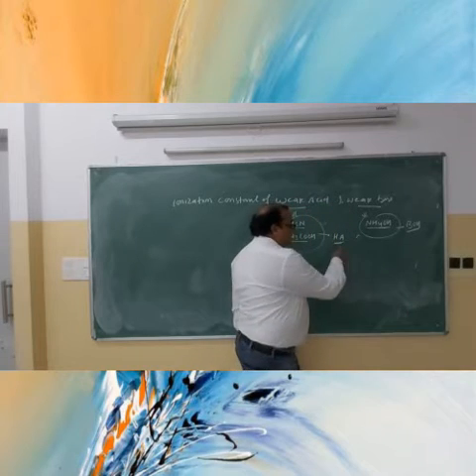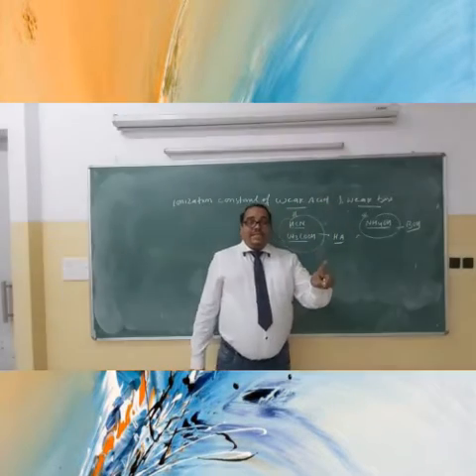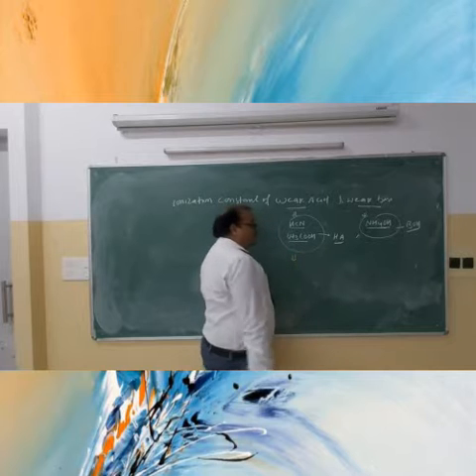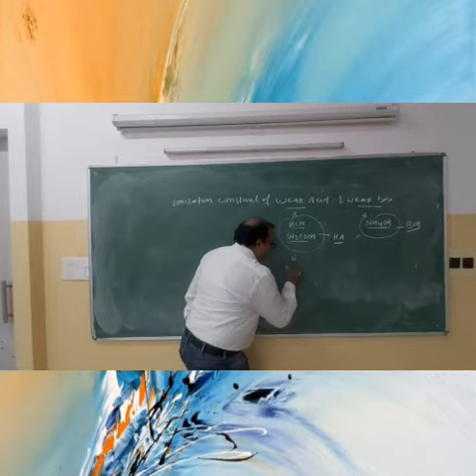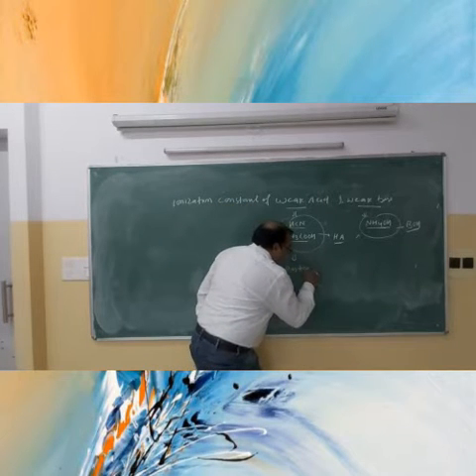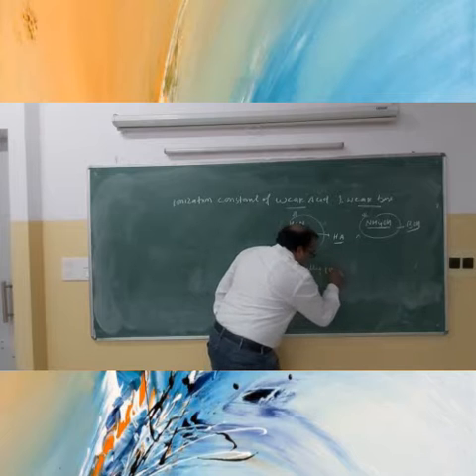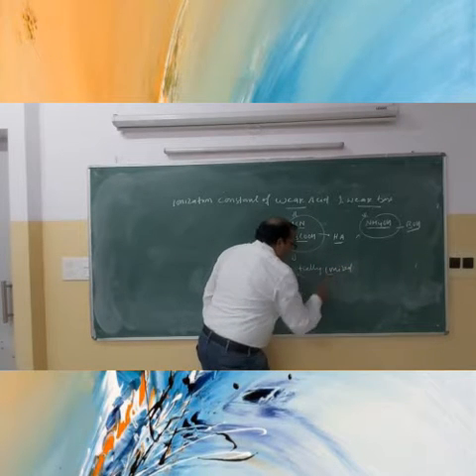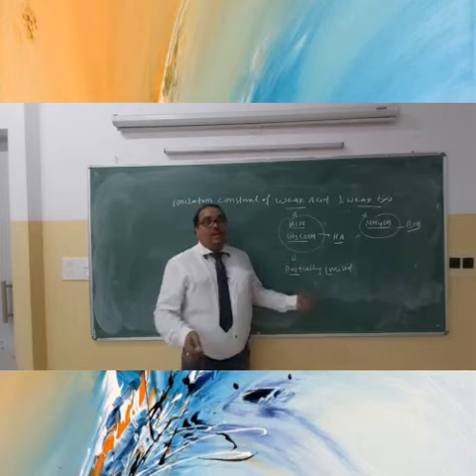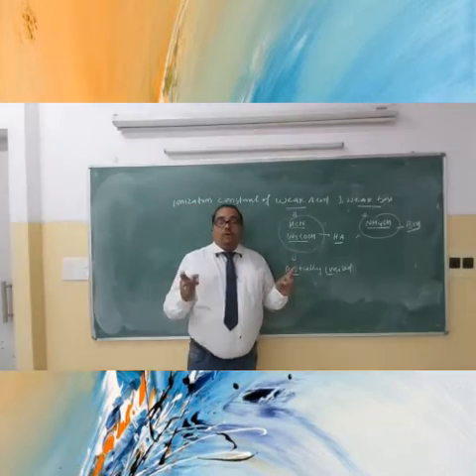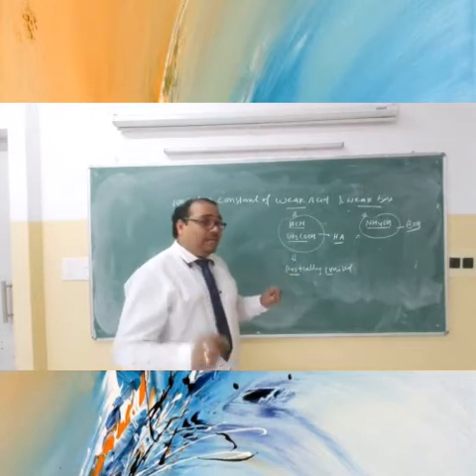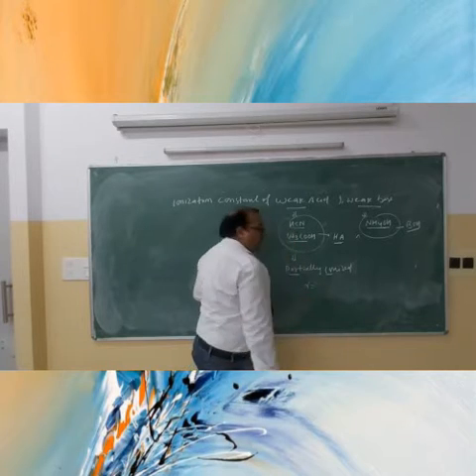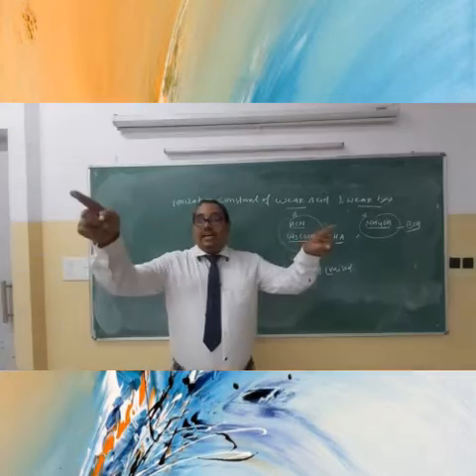What we are considering here is weak acid and weak base. So obviously they will be partially ionized. Partially ionized means what? It will not dissociate completely. What is alpha? Degree of ionization, right?